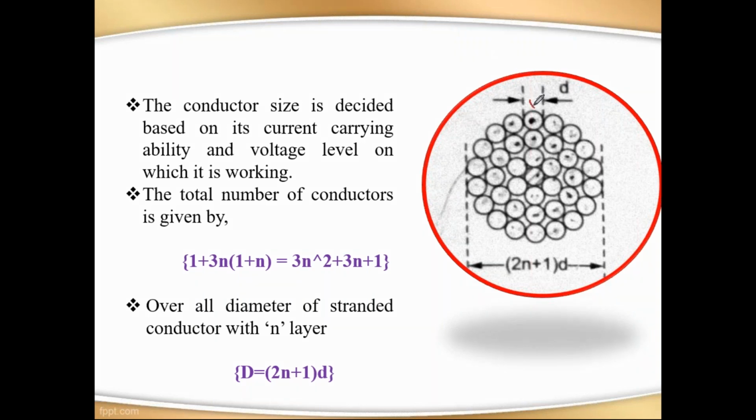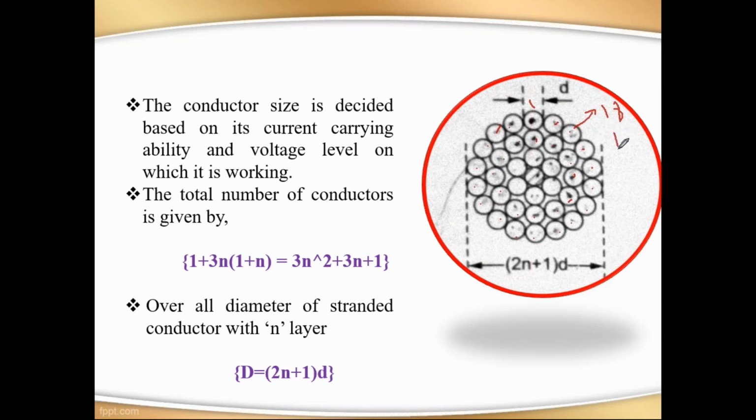See here: 1, 2, 3, up to 18. So the outer layer has 18 conductors, right? Now the second one: 1, 2, 3, up to 12.